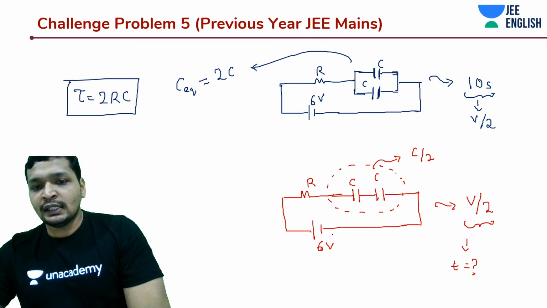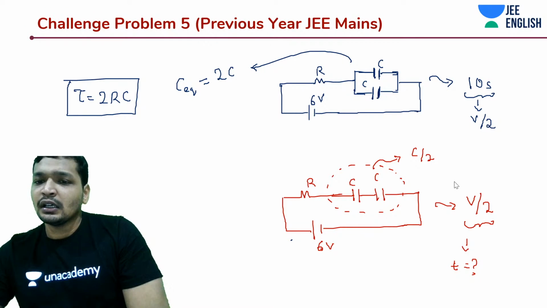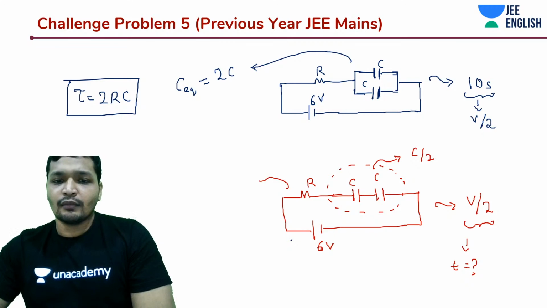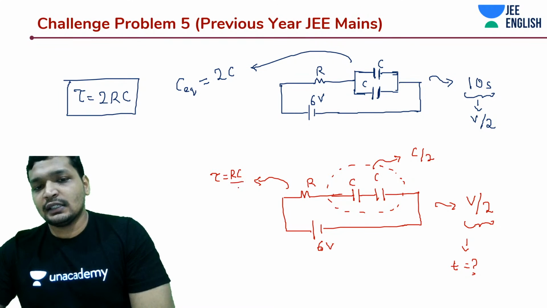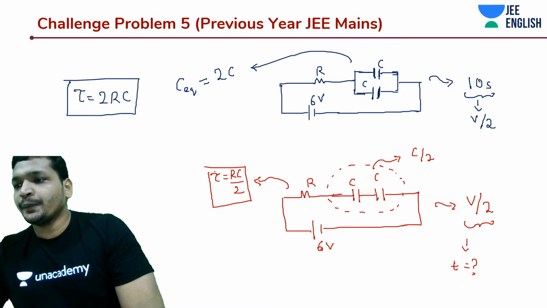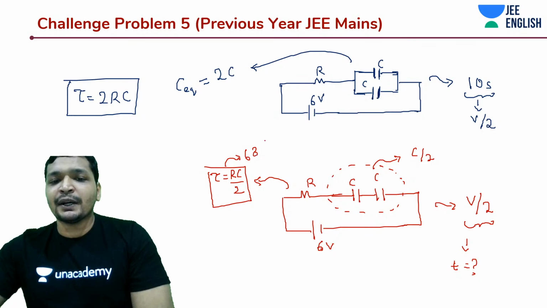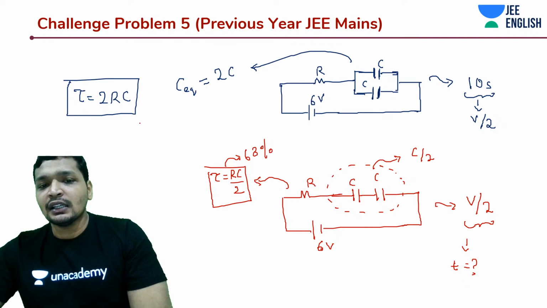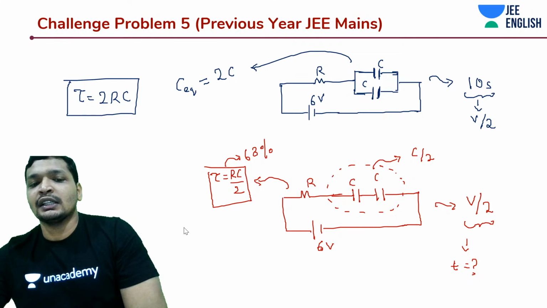How about tau in this case? And what is tau, guys? In this case, tau is RC by 2. That's correct, yes. So that means this reaches 63% faster than this thing of parallel combination, isn't it?